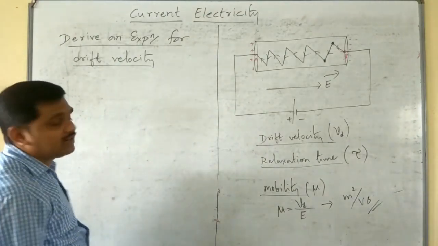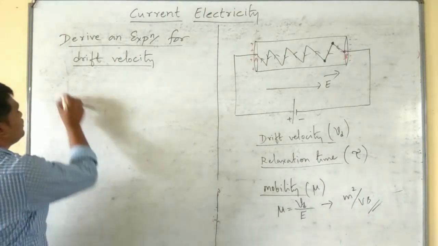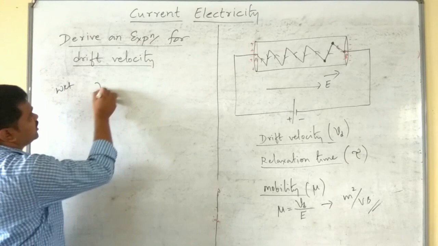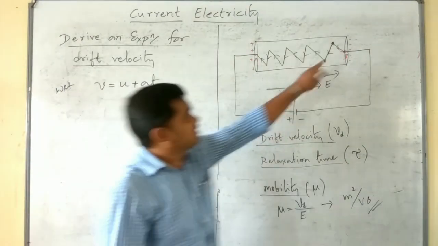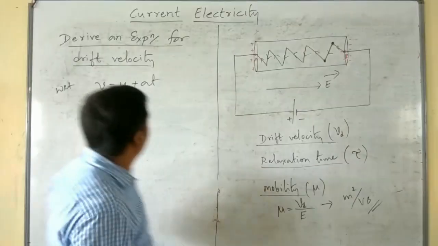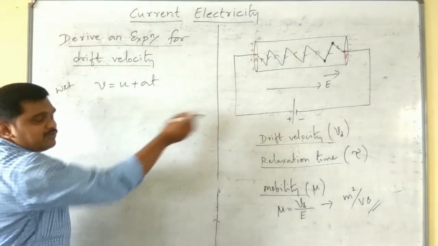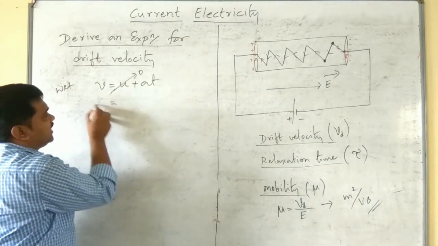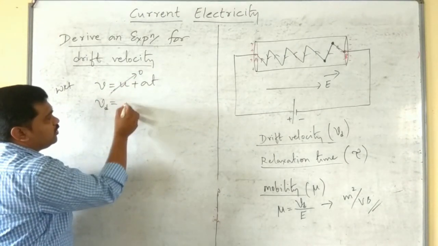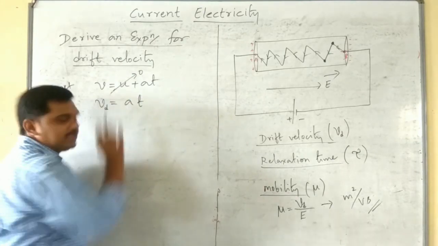We know that according to the first equation of motion, v is equal to u plus at, starting from point B. What is the initial velocity before applying the electric field? It is 0, and hence Vd is equal to a into t.